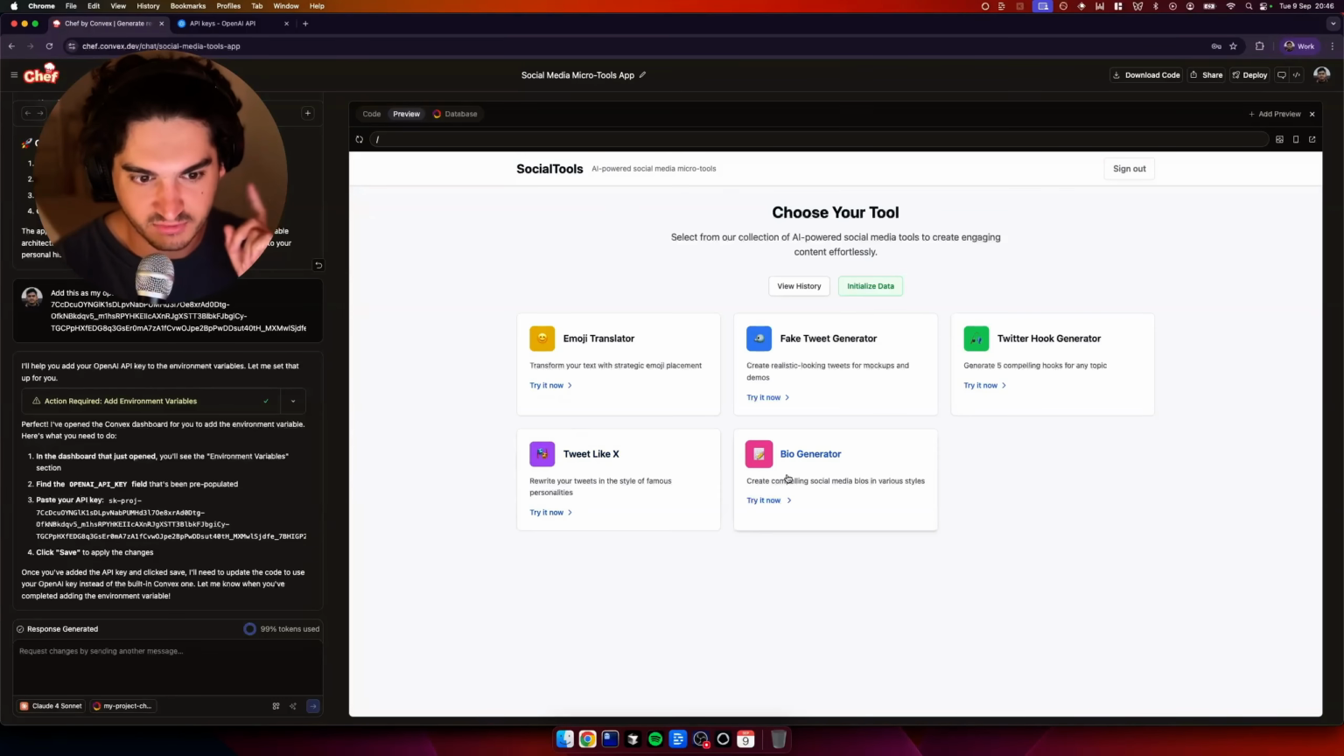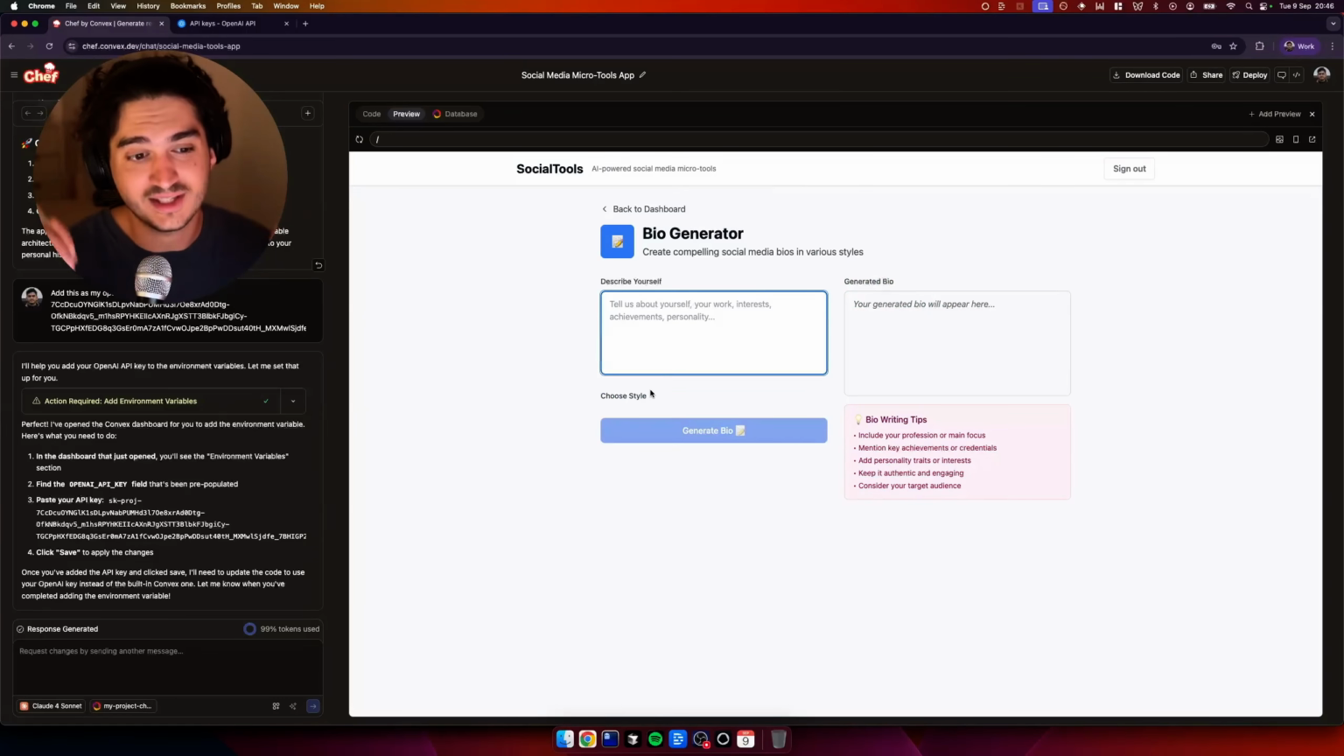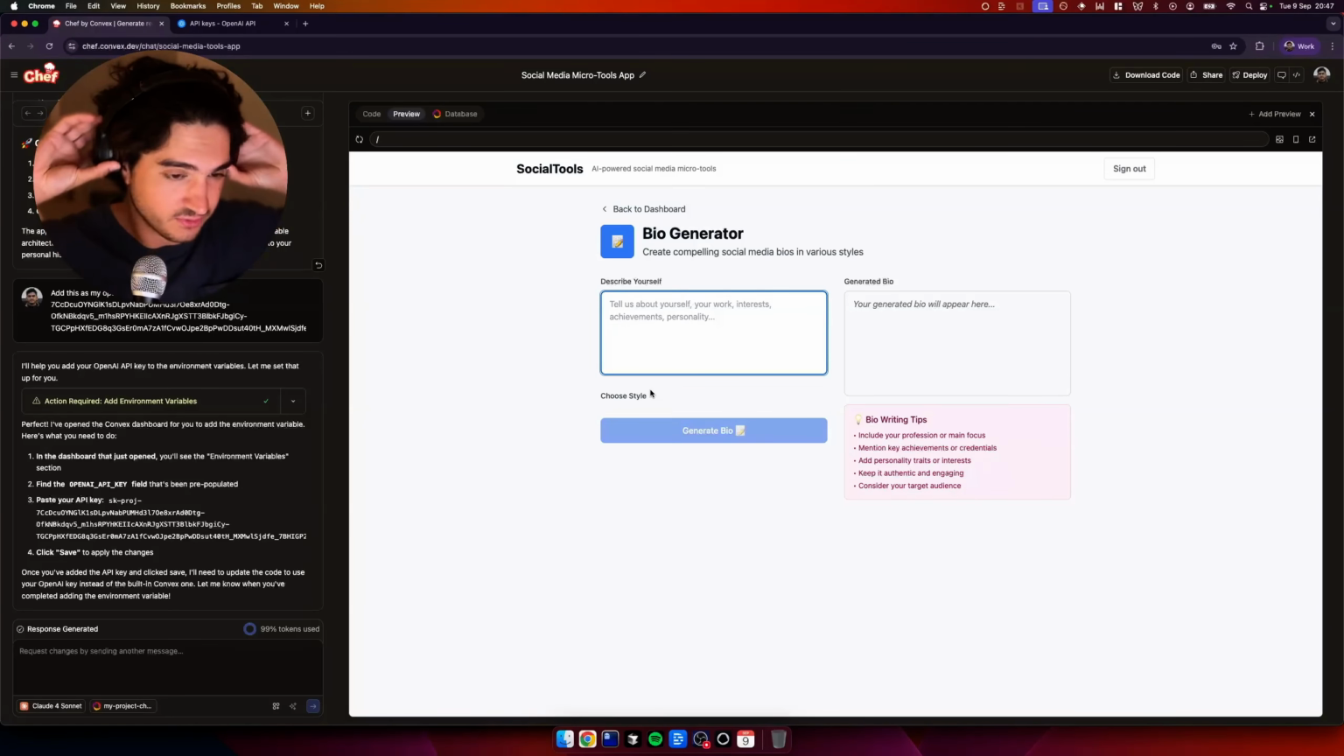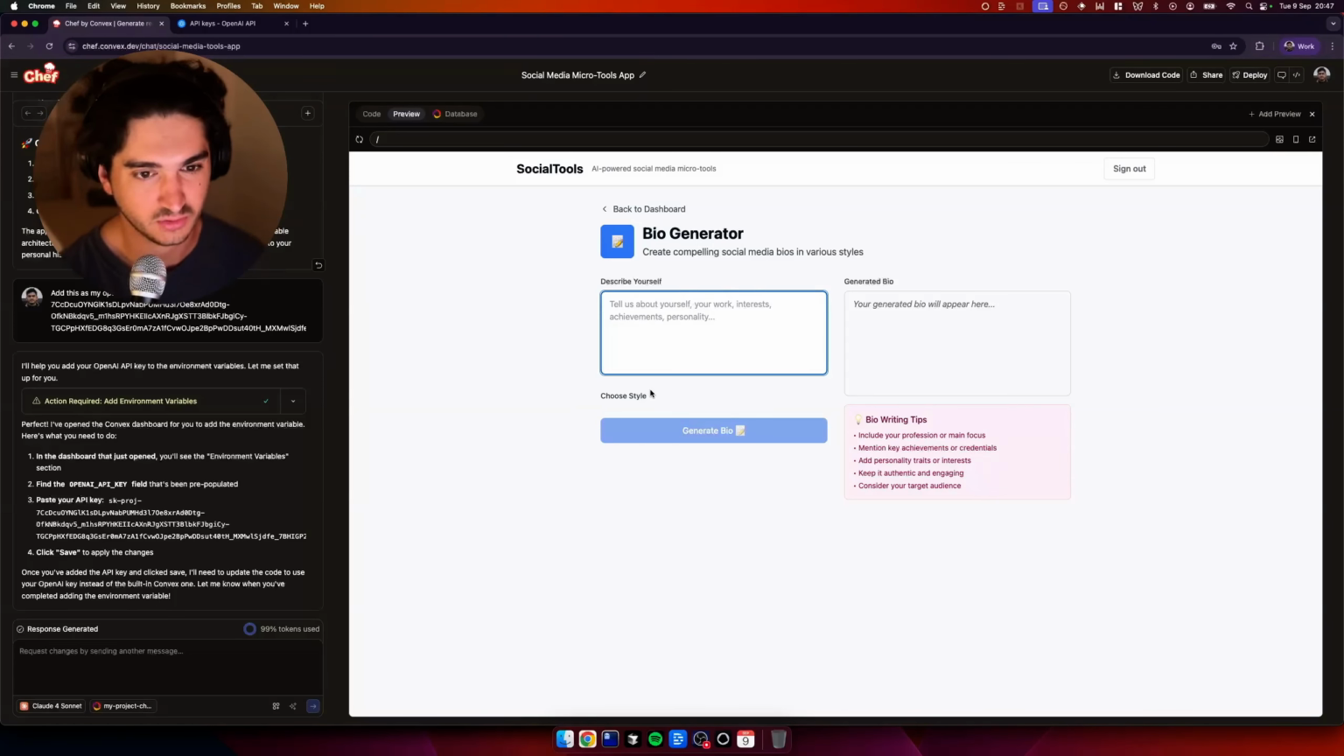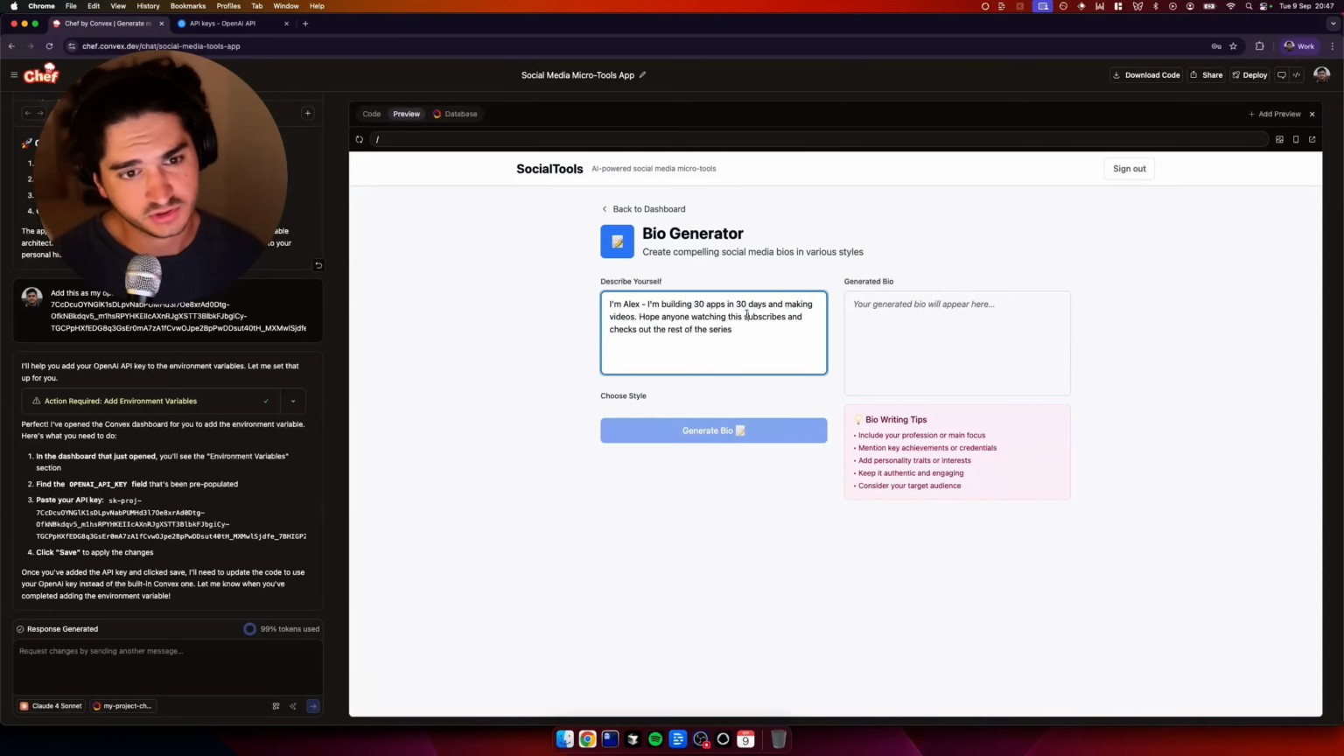Tweet like X. Let's save that for last. Bio generator. Again, these are simple AI apps, but they have search volume. People want to use them. And if you go to Google and you search for this stuff, you're going to find a bunch of things that don't really do the job that well. I'm Alex. I'm building 30 apps in 30 days. I'm making videos. Hope anyone watching this subscribes and checks out the rest of this series.